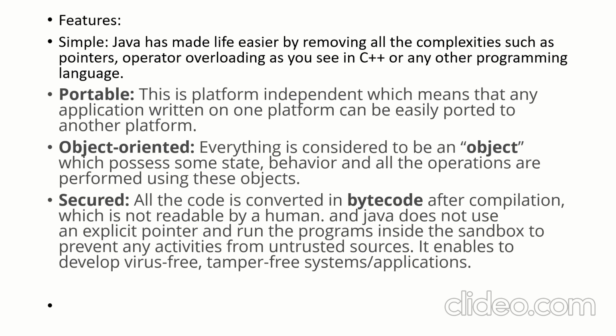And it's portable. Java is known for its platform independence. If you have a JVM on your machine, you can run Java on any platform, no matter which OS is running. That's why it's known as portable. It's platform independent, which means any application written on one platform can be easily ported to another. The platform here means the OS, be it Linux, Mac or Windows.